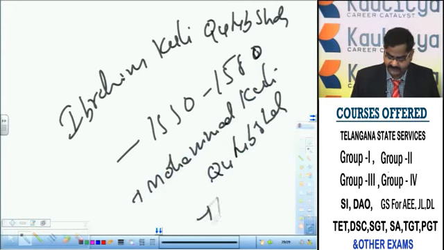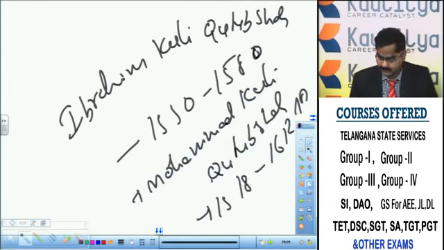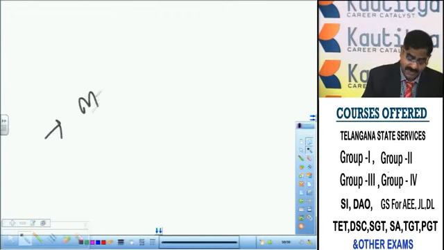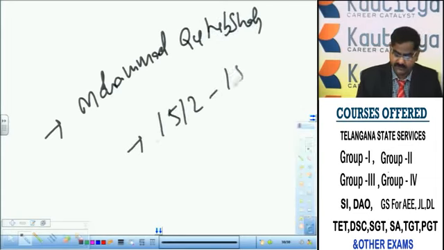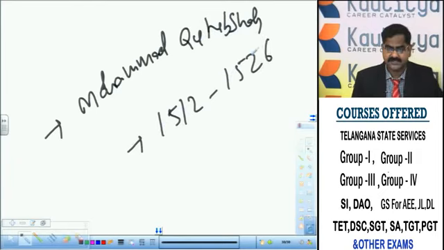He ruled from 1518 to 1612 AD. Later, Muhammad Qutub Shah ruled from 1512 to 1526. I am just listing out all the rulers of Qutub Shahis and their periods.